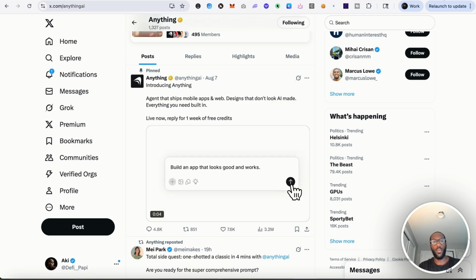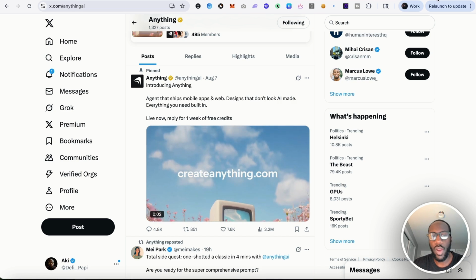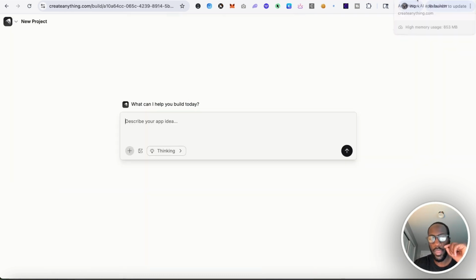And so I wanted to go ahead and try out this new version of Anything. Formerly, it was called Create.xyz. Now it's being called Anything, and it has this sort of standard prompt box, if you will, that you see in a lot of these other platforms.